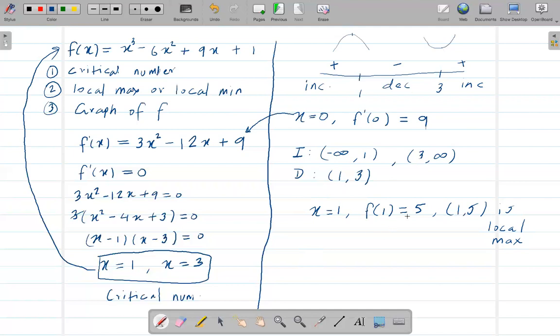Similarly, I know that this is the local minimum point, but I need to find the exact point. So again, x is equal to 3. Then f of 3 is equal to, again, you can do this on your own, and you get 1. So from here I can say (3, 1) is local minimum, right? Now after this, I need to make a graph, or sketch a graph.